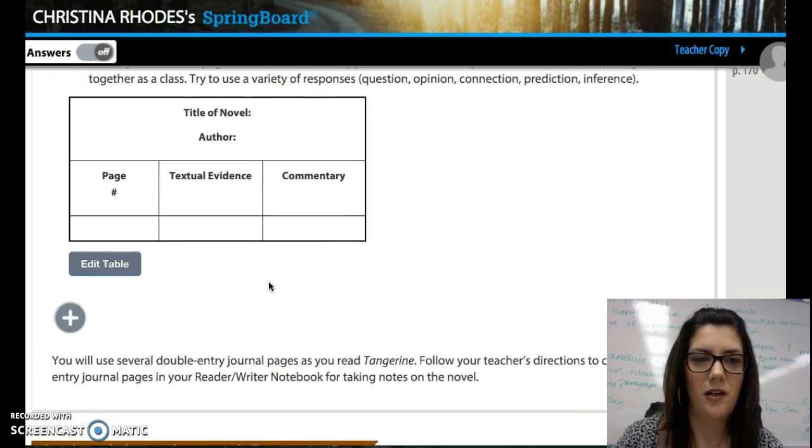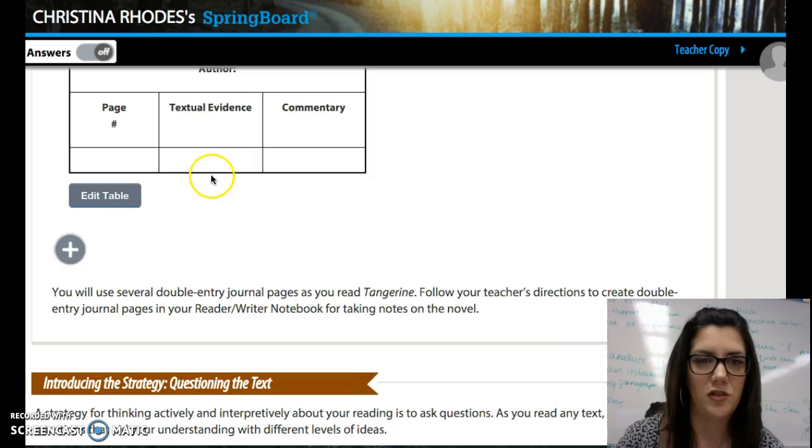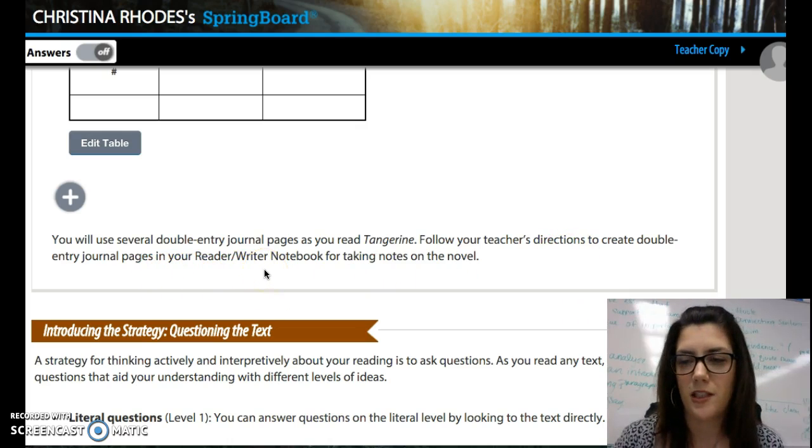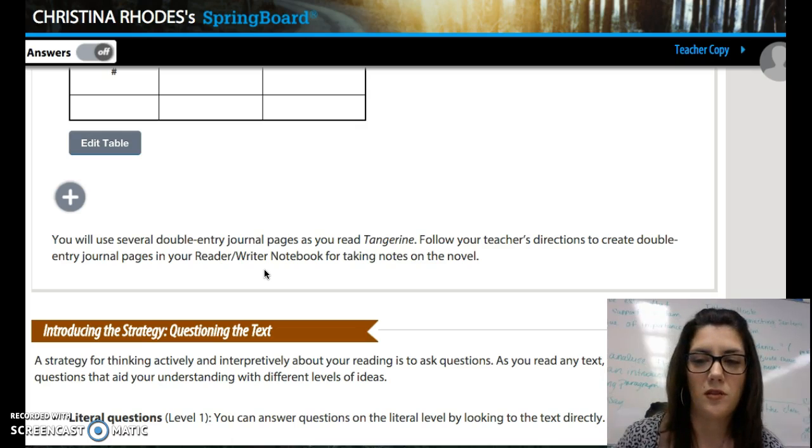So let's read the prologue and then pick something to put for textual evidence. Draw a quote there. You will use several double entry journals as you read Tangerine. Follow your teacher's directions to create double entry journals in the Reader-Writer Notebook for taking notes on the novel. So you have a double entry journal for every chapter.